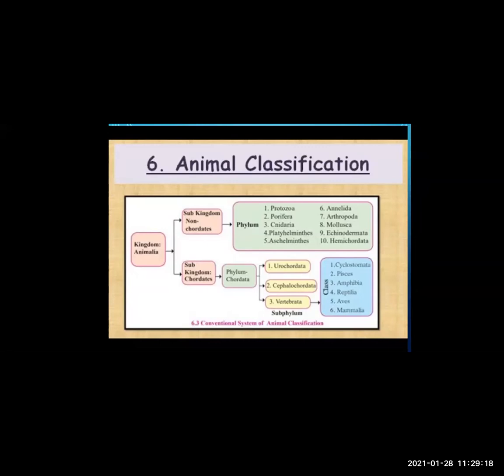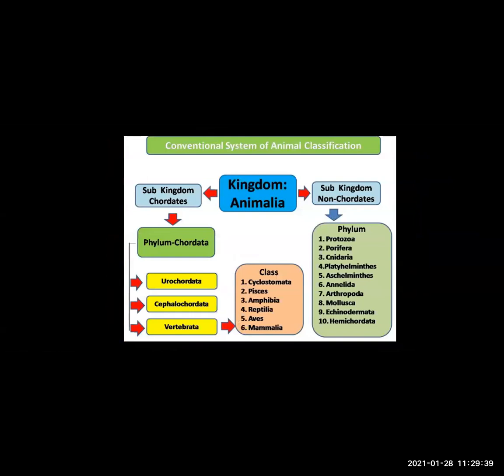Got it? And this Vertebrata is further classified into 6 classes. What are the 6 classes? Cyclostomata, Pisces, Amphibia, Reptilia, Aves, Mammalia. If you see the next slide, it is the same, just another way of representation.